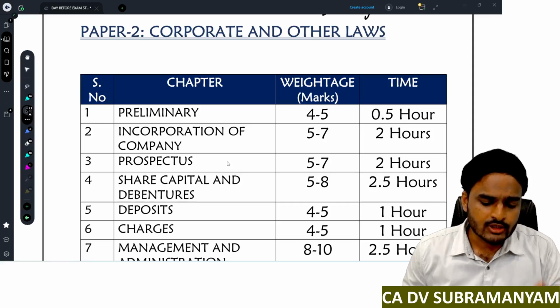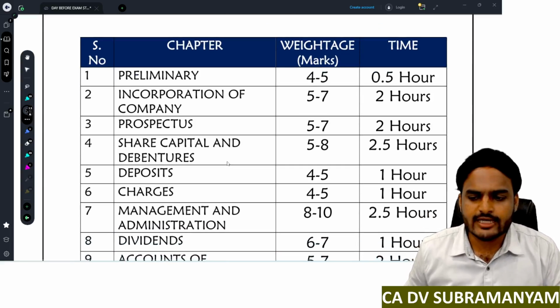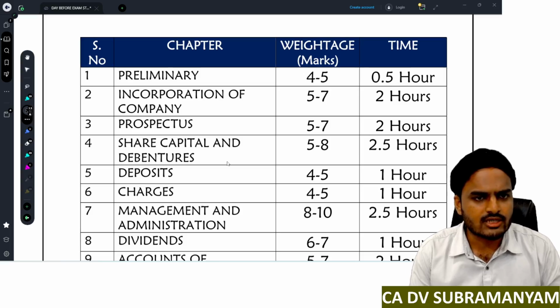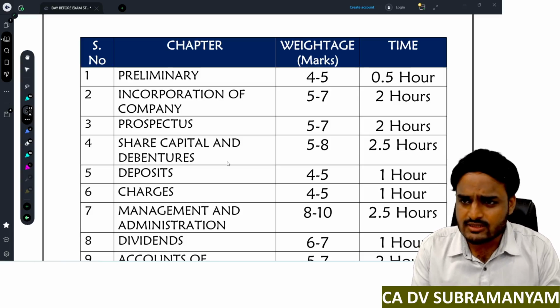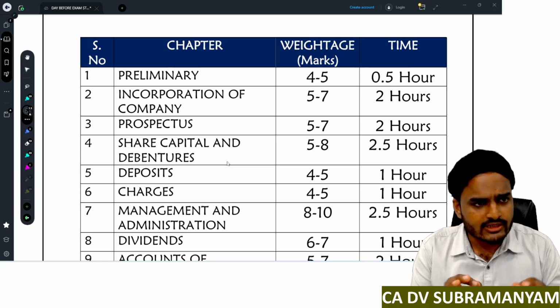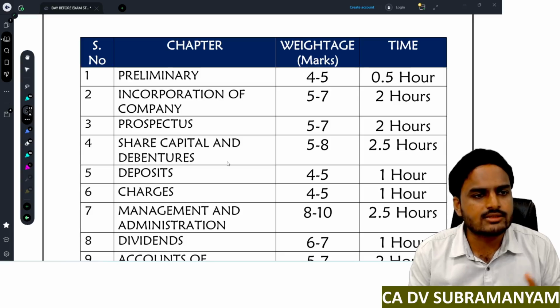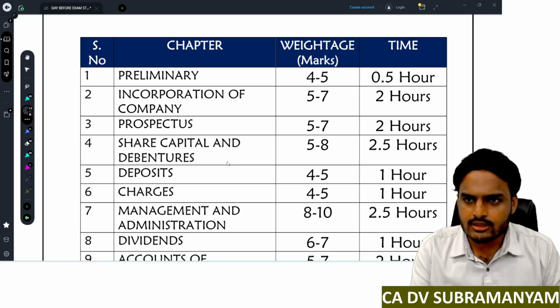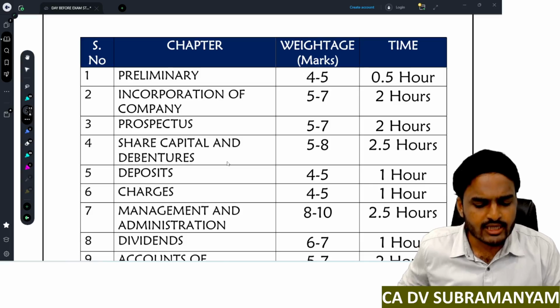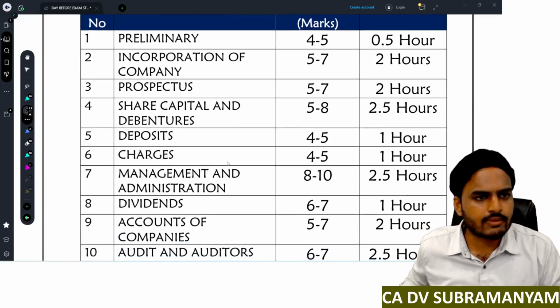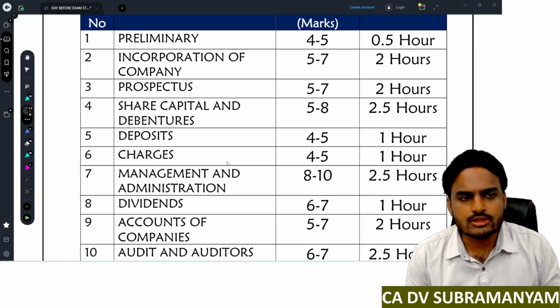First one, preliminary. The expected weightage is 4 to 5 marks and the time required for revision is just half an hour. Half an hour is sufficient for revising the preliminary chapter. In the preliminary chapter you will find various classes of companies and definitions, right? Next one, incorporation of company. The expected weightage is 5 to 7 marks and the revision time is 2 hours.